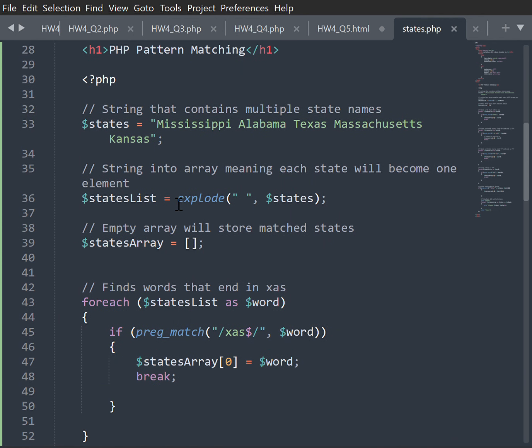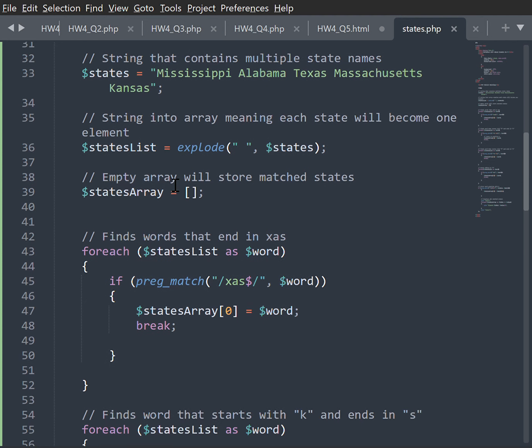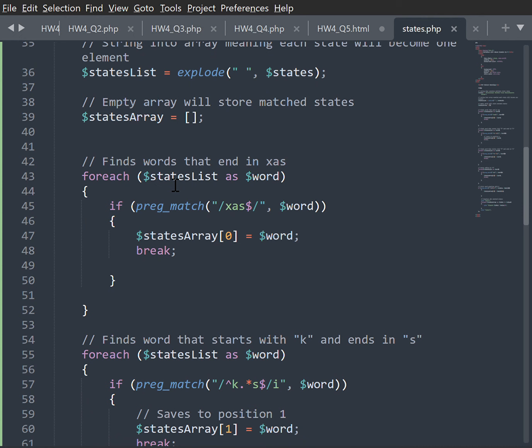Okay, so we created a string that contains multiple state names, which is Mississippi, Alabama, Texas, Massachusetts, and Kansas. The string eventually turns into an array, meaning each state will become one element. And then we start to match the states.